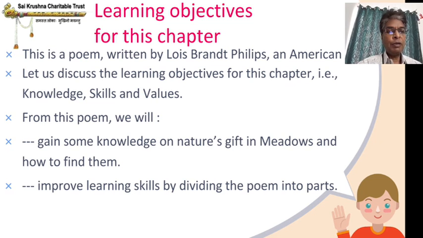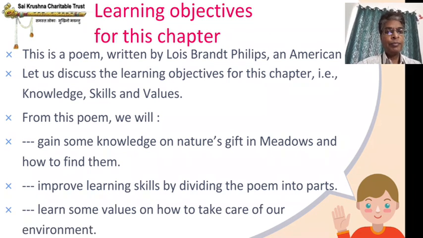We will improve our learning skills by dividing the poem into parts. This we have been doing in almost all the chapters. So we will continue to improve our learning. In every chapter we should be able to improve our learning to some extent. Learn some values on how to take care of our environment. This is basically about meadows where there will be a lot of greenery, animals, insects, flowers, plants, all will be there. So how we should take care of such an environment is a value which we will be learning from this poem.